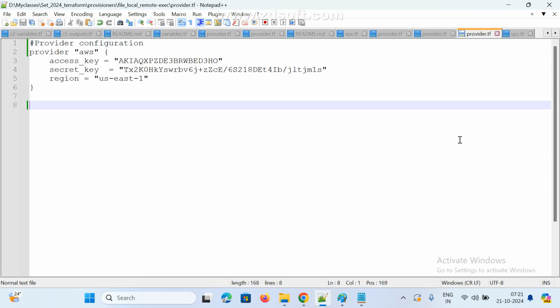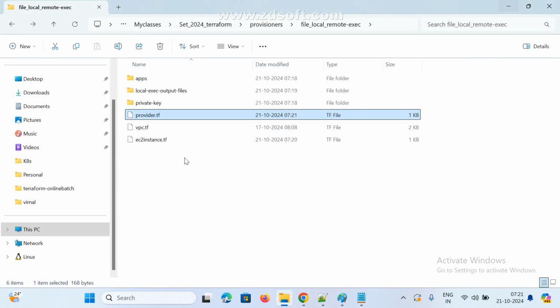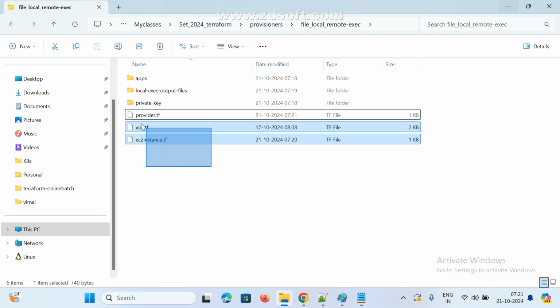Now this is the provider, and this is the EC2 instance. You know, right? This is the provider. This is the EC2. Like this, in real time we are creating a separation. So anyone, any doubt here?